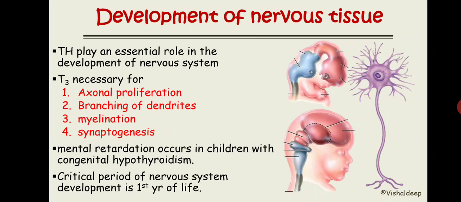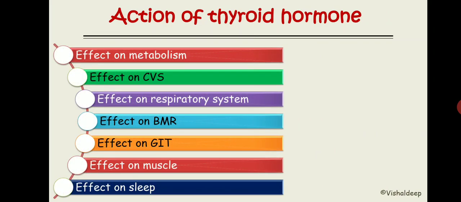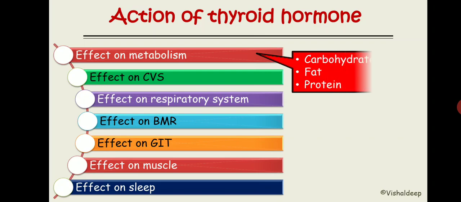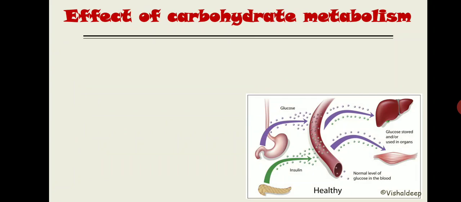Now the action of thyroid hormone on the other systems: the effect on metabolism, the effect on CVS, respiratory system, basal metabolic rate that we have already discussed, GIT, muscle, and sleep. Starting with our first discussion, the effect on metabolism. We are going to learn three metabolisms: carbohydrate, fat, and protein, obviously. Starting with carbohydrate, what is the effect of thyroid hormone over carbohydrate metabolism?